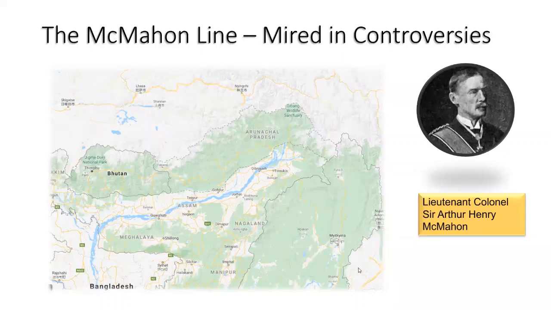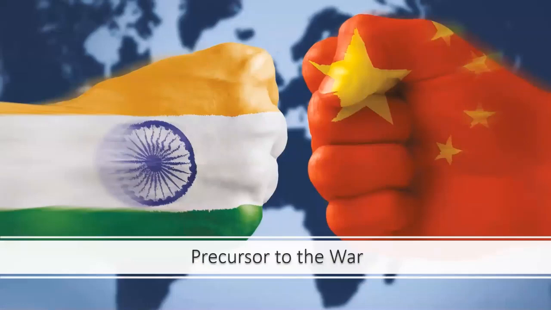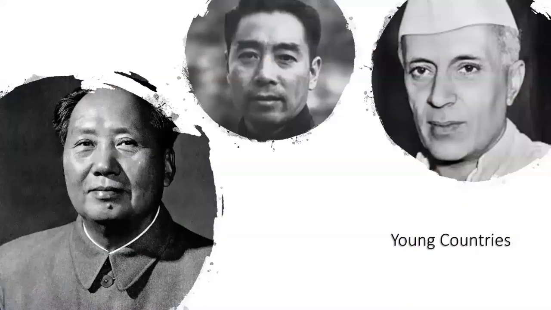We discussed the controversies behind the McMahon line, and why China does not acknowledge it. It was agreed in 1914 between British India and Tibet, and China does not recognize that Tibet, so China does not recognize this entire line. On the contrary, as per Pandit Nehru, the McMahon line was sacrosanct, and he believed that China agreed to that.